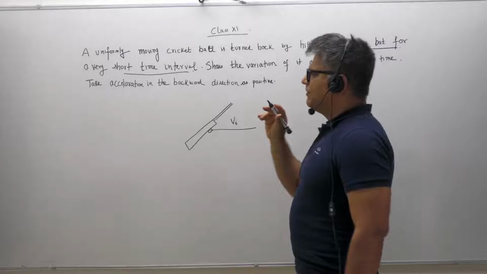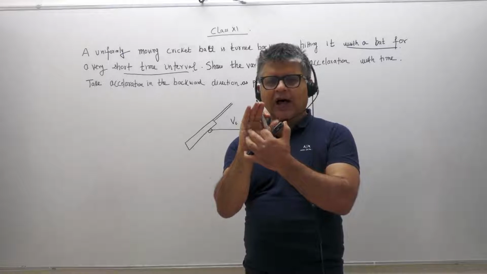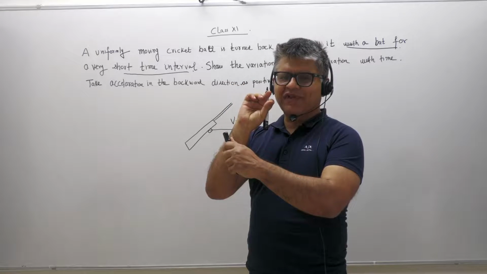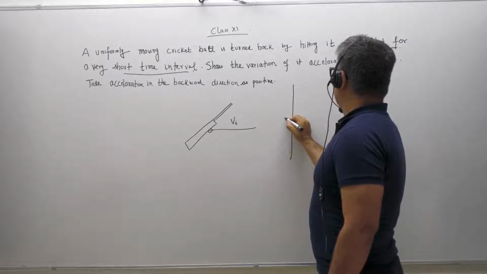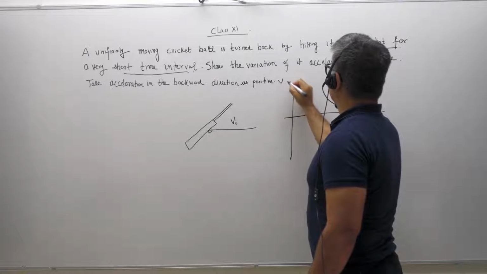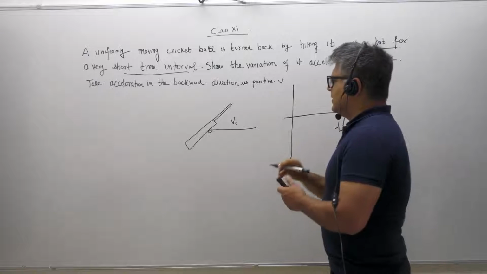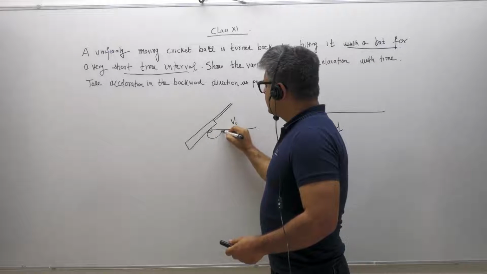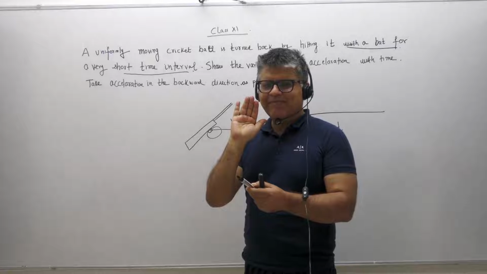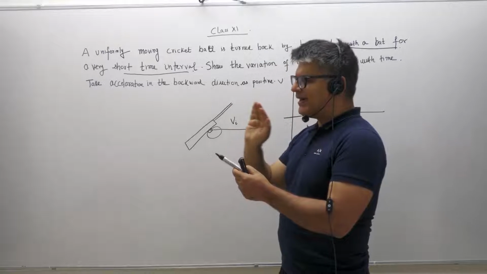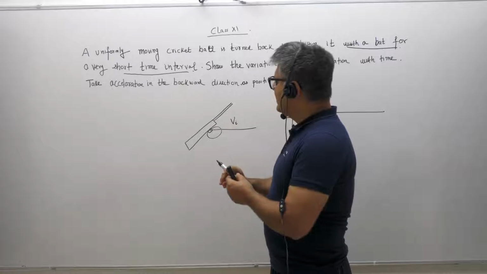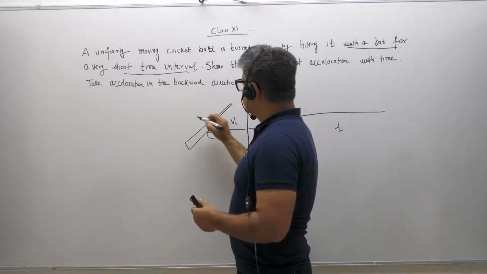Now the bat and the ball are in touch with each other for a very brief period of time. So if I were to draw a velocity-time graph, this ball is compressing the bat gradually. The bat is getting compressed actually, and so is the ball.